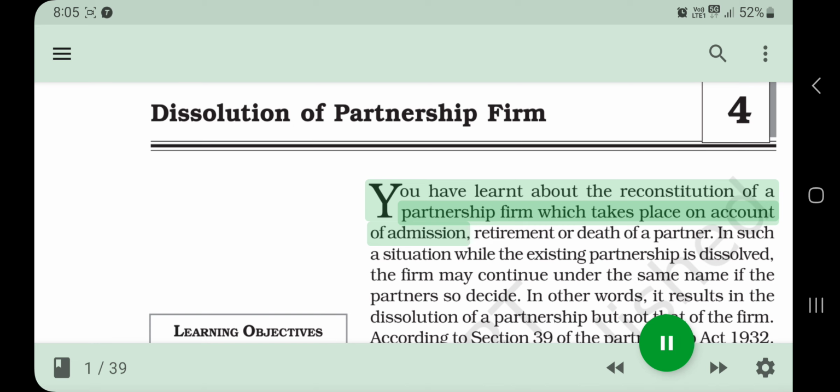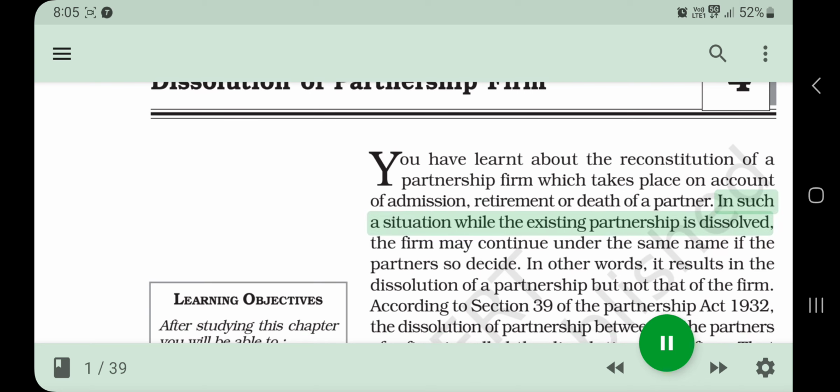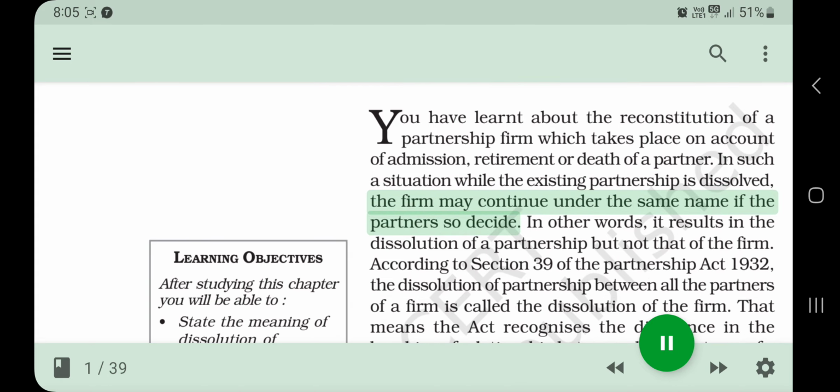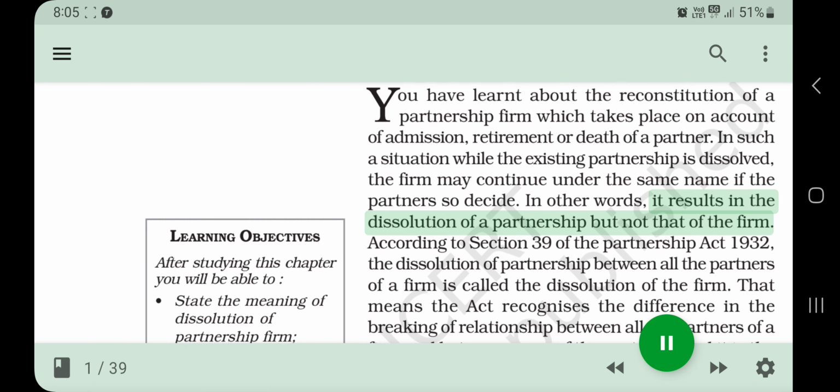You have learnt about the reconstitution of a partnership firm which takes place on account of admission, retirement or death of a partner. In such a situation, while the existing partnership is dissolved, the firm may continue under the same name if the partners so decide. In other words, it results in the dissolution of a partnership but not that of the firm.